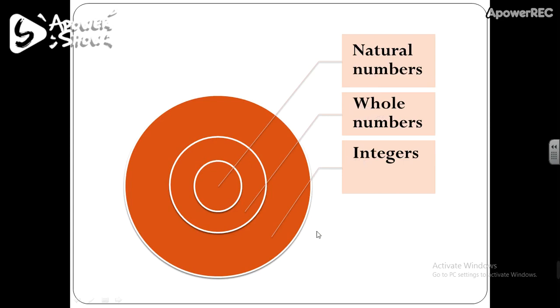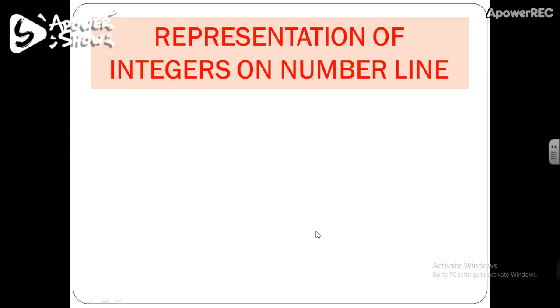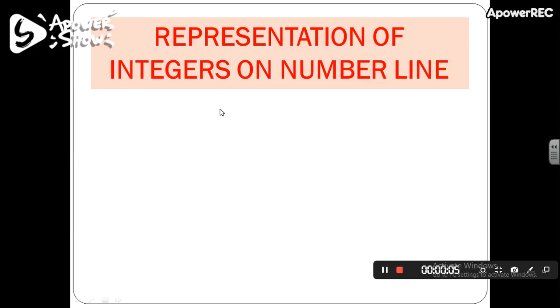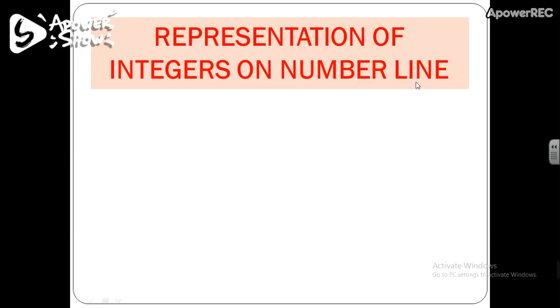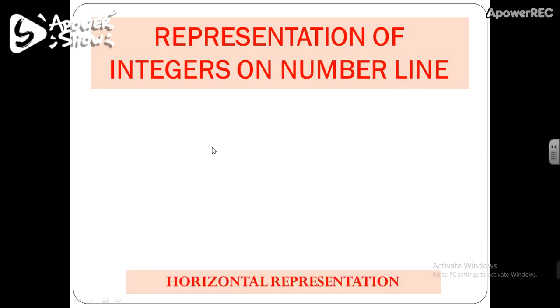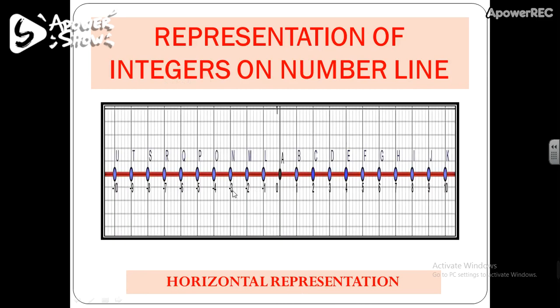Now let's move on to the representation of integers on a number line. So how do we represent integers on a number line? In class 6th, you have learned that integers can be represented on a number line in two ways. The first one is horizontal representation, in which you represent integers on a horizontal line.